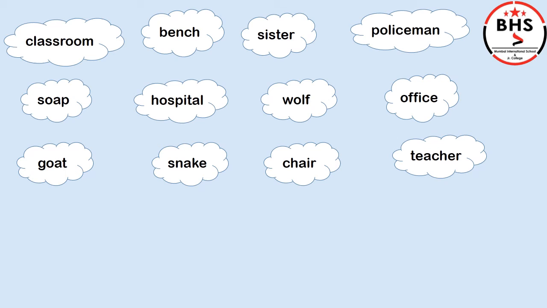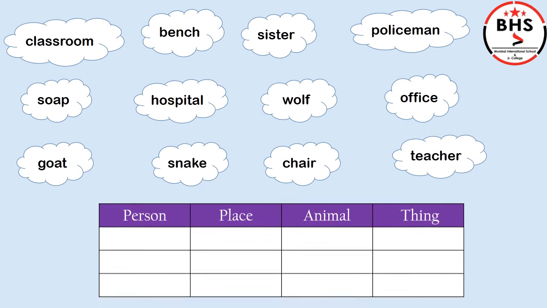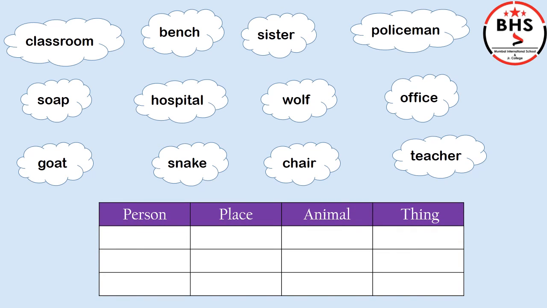Now here, you will help me to put these common nouns in the correct columns. Let's start. Our first word is classroom. Students, think and tell me, what is a classroom? Is it a person, a place, an animal, or a thing?